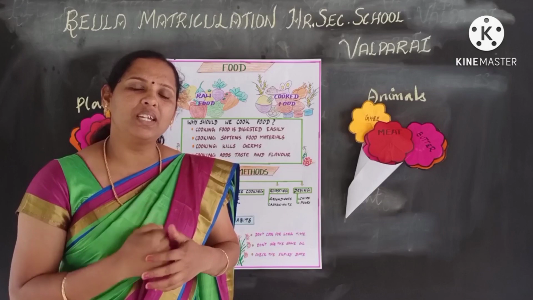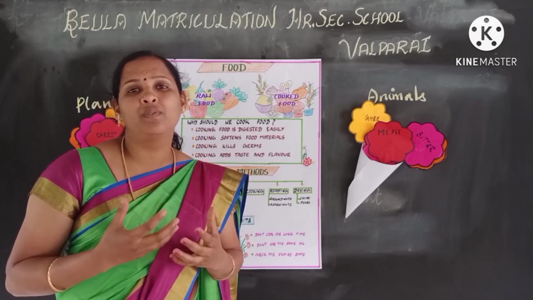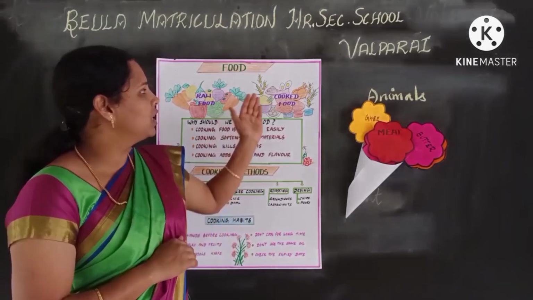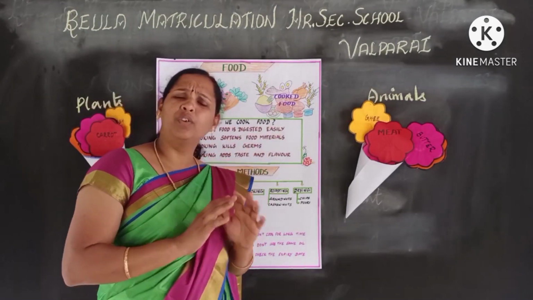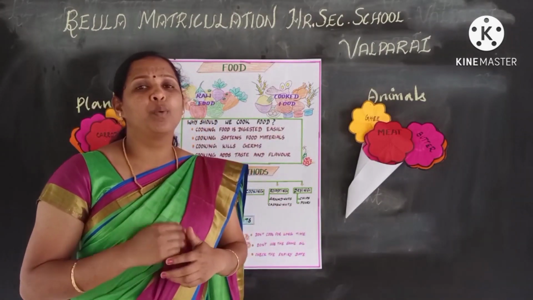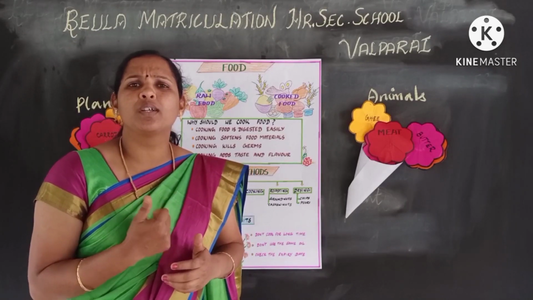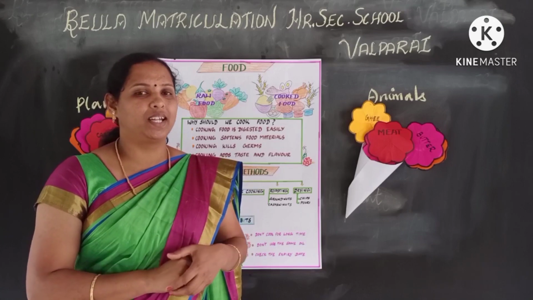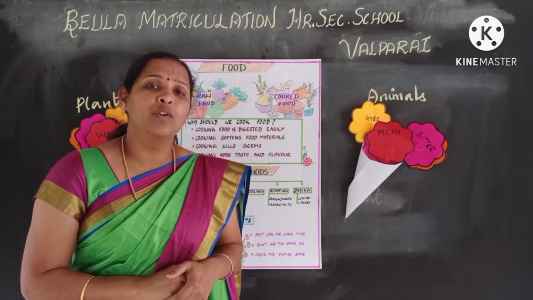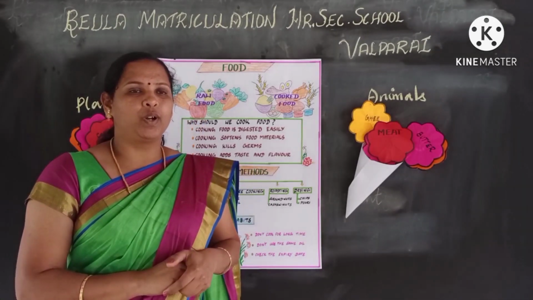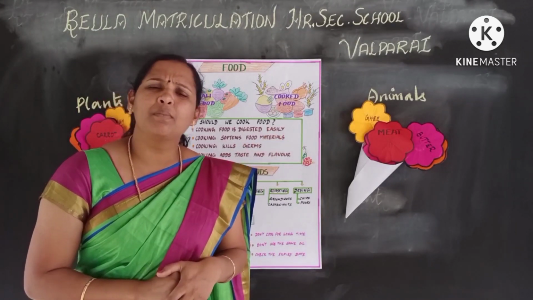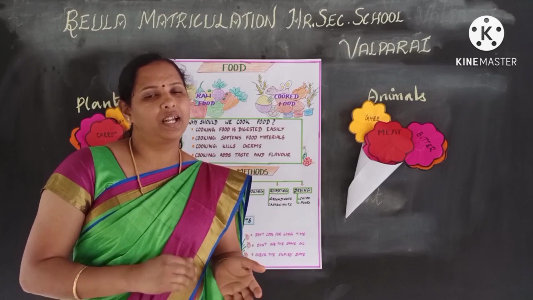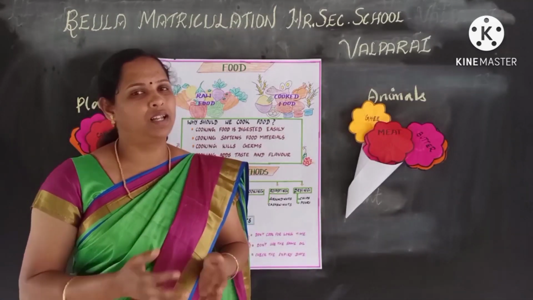Before we eat raw food, we should clean it with fresh water and then eat. The next type is cooked food. All the food items cannot be eaten raw. Most of them need to be cooked. So what is cooking? It is a method of processing food materials using heat. What are the examples of cooked food? Yes, sambar, idli, rice, dosa, etc.